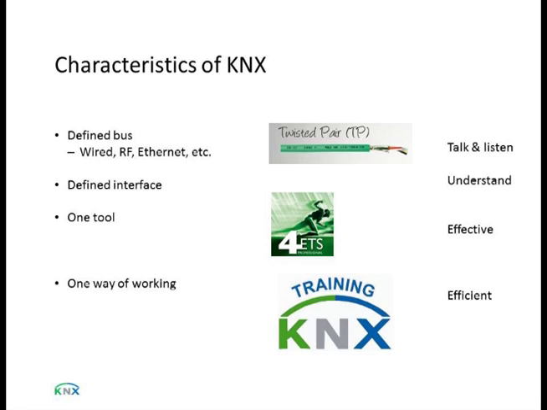But KNX has two other big advantages, and the first of all of them is that there is one tool. That means that the system is very effective, because there's only one tool working. Everything is made for that, and at this moment that tool is called ETS in version 4, and version 5 is coming up. Another way of why KNX is very positive is that there is one way of working. That means that it is not only an effective way of working, but it's also a very efficient way. There are quite a lot of installers who are very well trained in KNX and who can work with KNX.